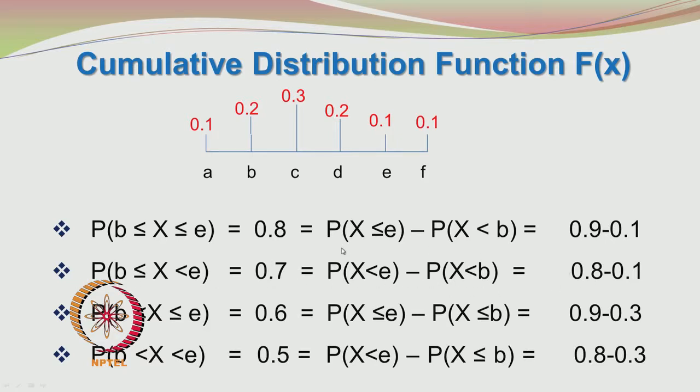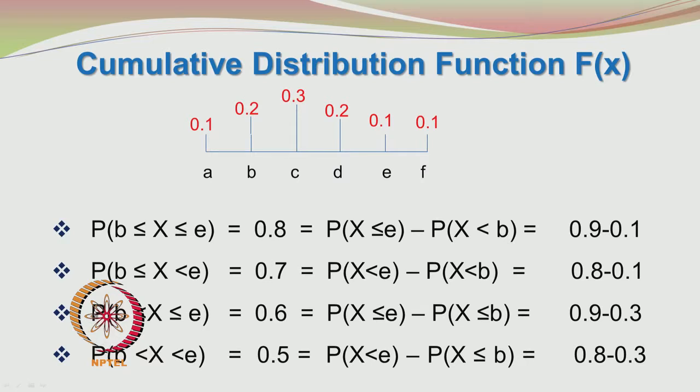Probability of x less than e is 0.1 plus 0.2, 0.3, 0.3 plus 0.3, 0.6, 0.6 plus 0.2, 0.8, minus probability of x less than b, which as we saw in the previous case is 0.1. So, you get 0.8 minus 0.1, which is 0.7.